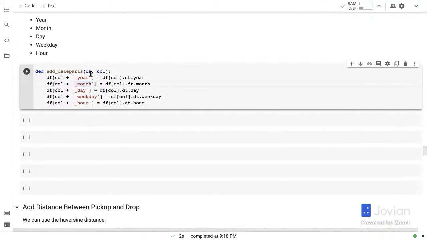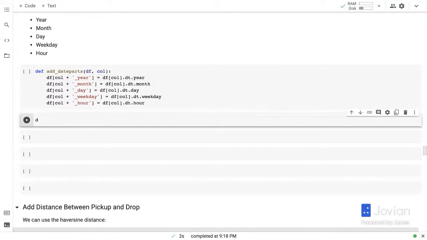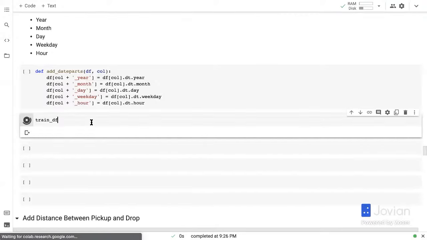Okay. So let's extract some parts of the date. And this is really easy. And once again, I'm just going to follow my previous advice and create a function that allows me to do that. So here we have a function add_date_parts that takes a data frame and a column name. And then it takes the column and it creates a new column called column name underscore year, where it extracts from that datetime column the year.